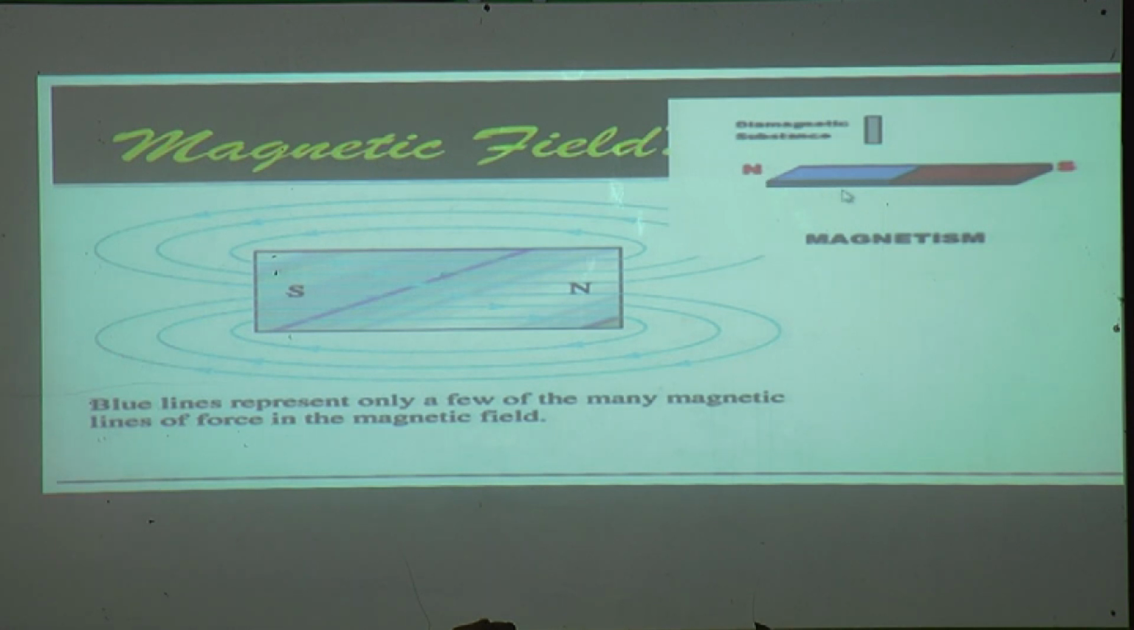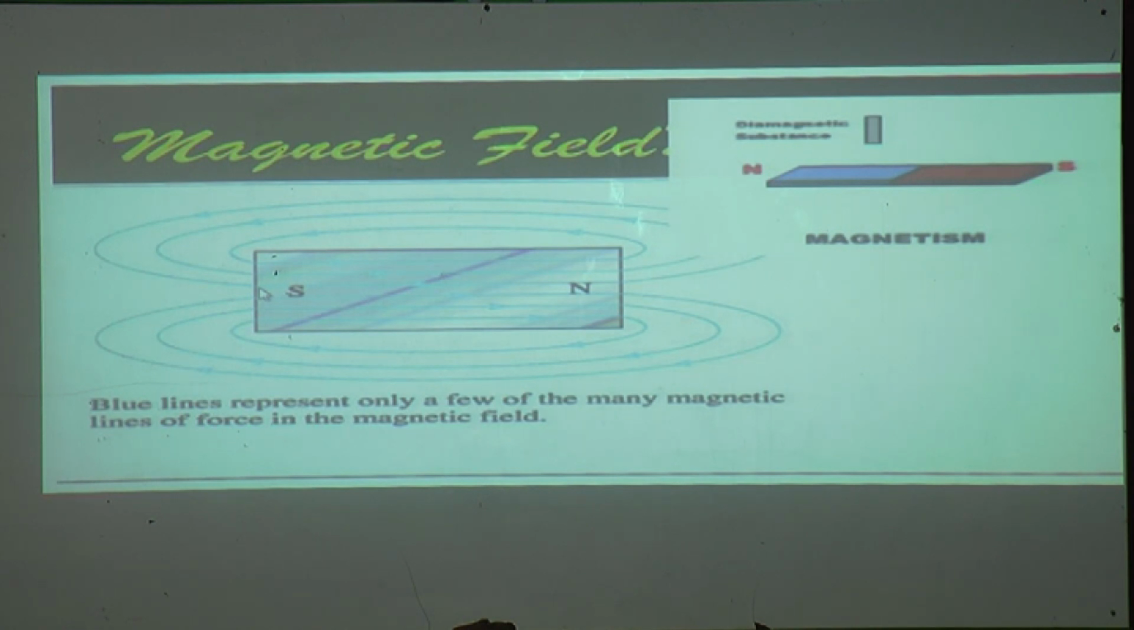Here you can see a magnet given, which is rectangular in shape. In this type you can find a magnet in our laboratory. This magnet has a north pole and a south pole. N shows the north pole and S shows the south pole. Whenever there is a magnet, it always has a north and south pole.